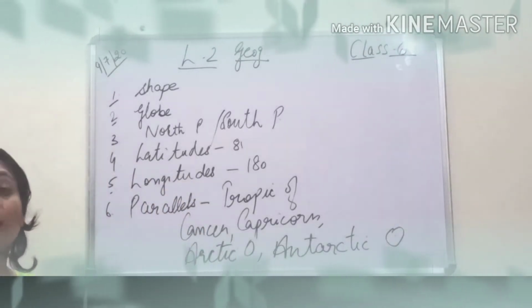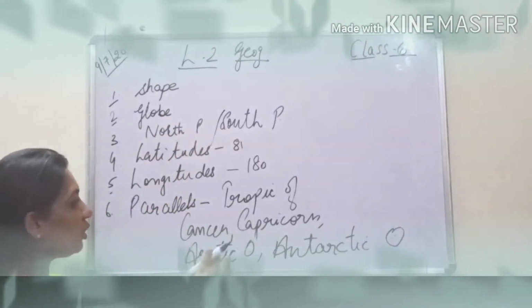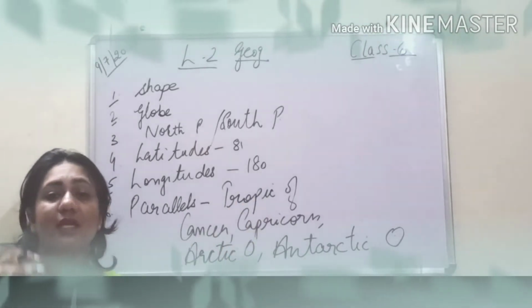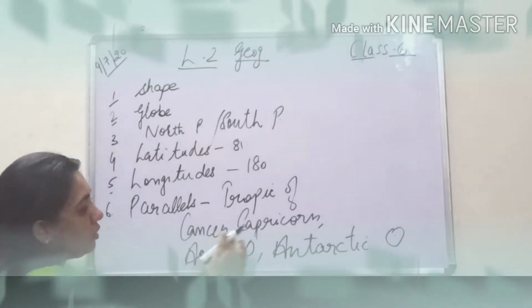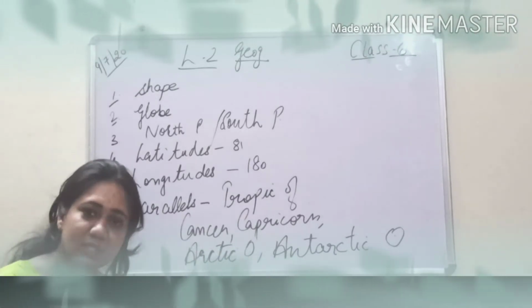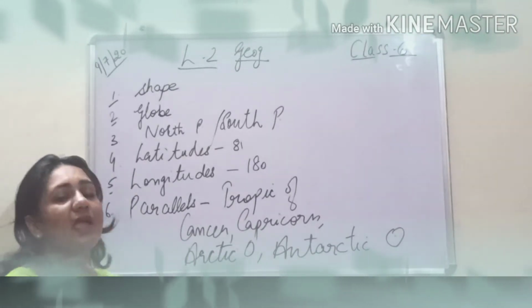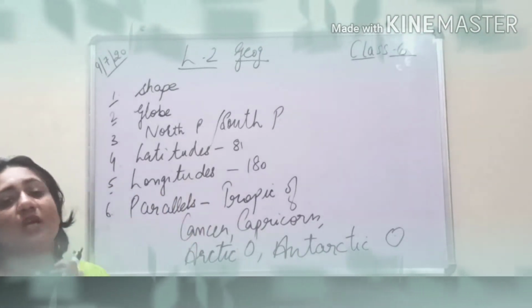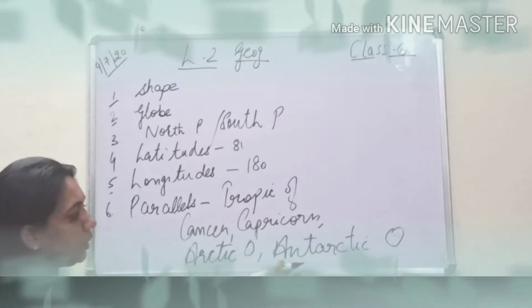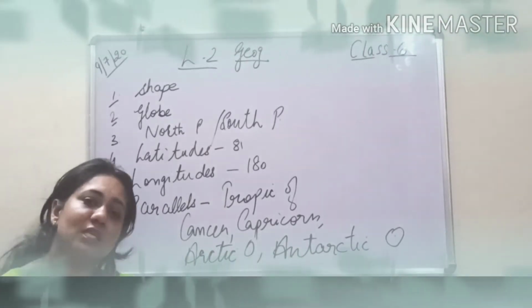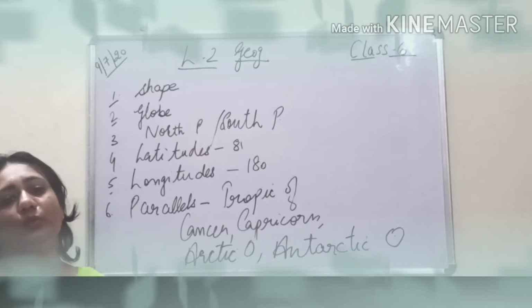So where are they located? In the North Pole, in the South Pole. Tropic of Cancer is in the North Pole, Tropic of Capricorn in the South Pole. Then we have the Arctic Circle just below the North Pole, and the Antarctic Circle just above the South Pole.